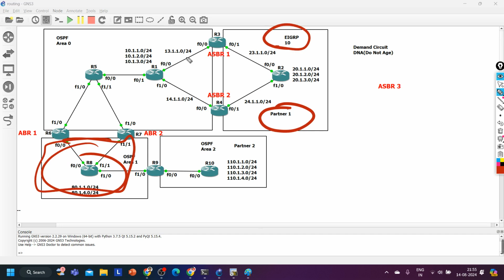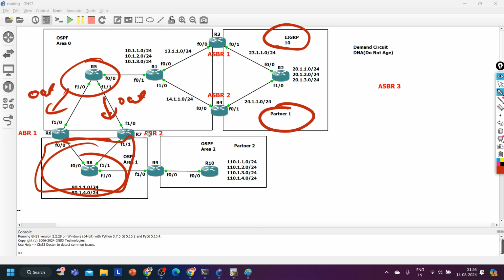So what option do I have? Can I apply filtering on router number 5 in out direction? Tell me yes or no. Can I apply filtering on router number 5 in out direction? Meaning do not advertise these 20 prefixes to your neighbor, to router number 6 and router number 7.